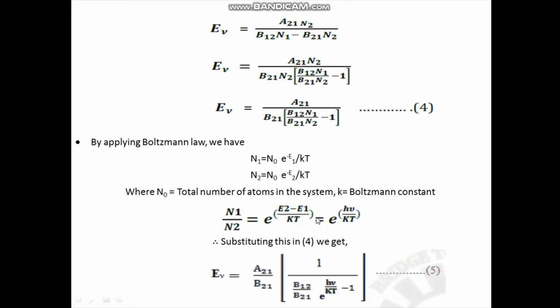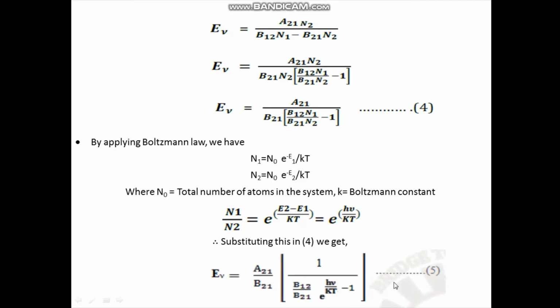Next you substitute this N1 by N2 in equation 4. Means in place of N1 by N2, I have to write exponential h nu by kT. So equation 4 I can write as E nu equal to A21 by B21, then put a bracket, 1 divided by B12 by B21 into exponential h nu by kT minus 1.